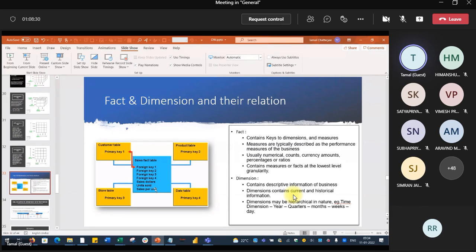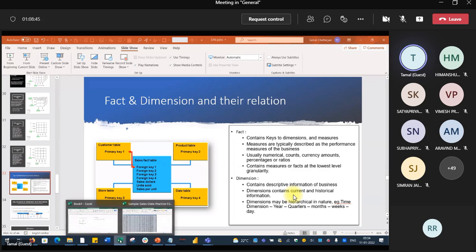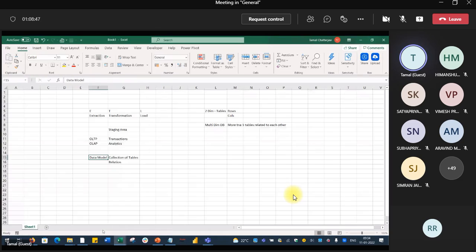Now the concept is, see, this is written: fact and dimension tables and their relations. Let me go back to my Excel. Many of you will be aware that there is a concept of master table and transaction table.